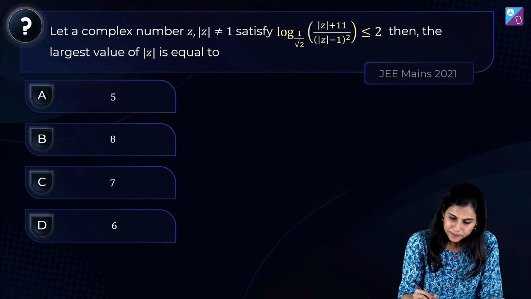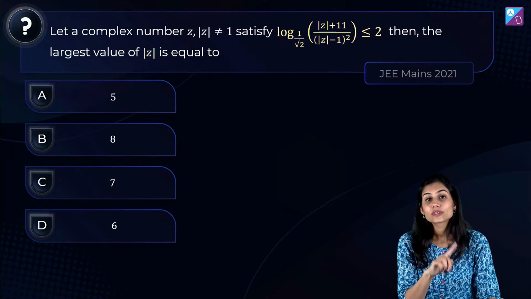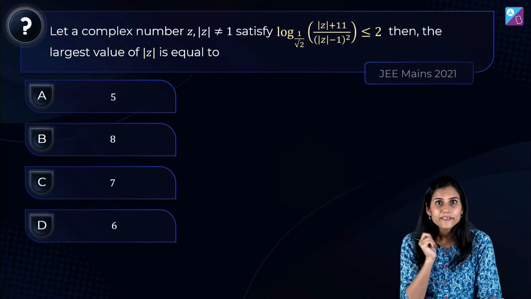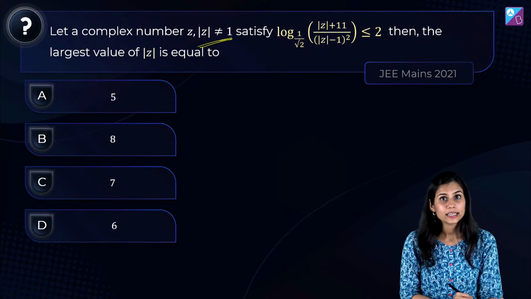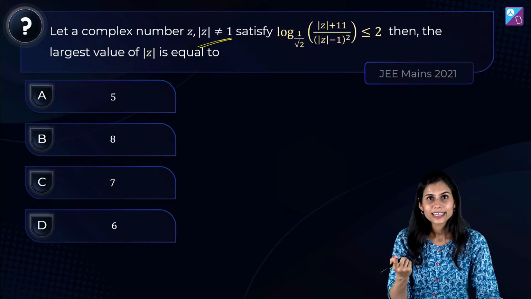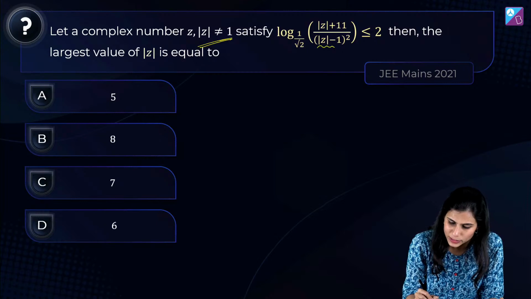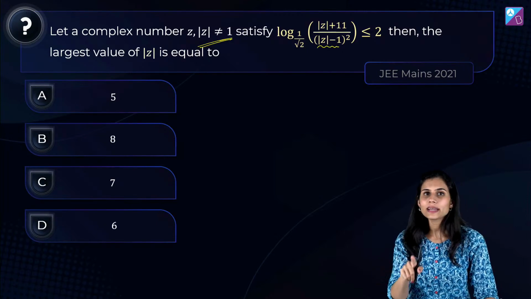We know that the real log function, what is its input? What is its domain? The set of all strictly positive reals. And we will check that here. You can see, mod z's value is not given as 1, right? And mod z, you know, is always non-negative. Correct? It's not 1, it's non-negative for sure. So mod z minus 1 is not 0. Mod z is not 1 means mod z minus 1 is not 0.